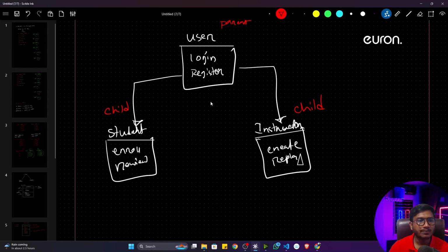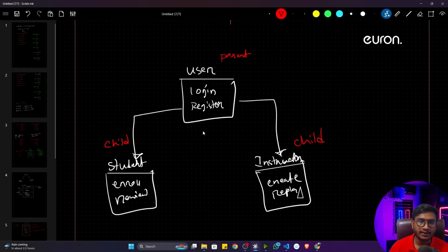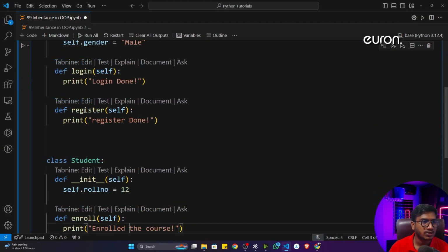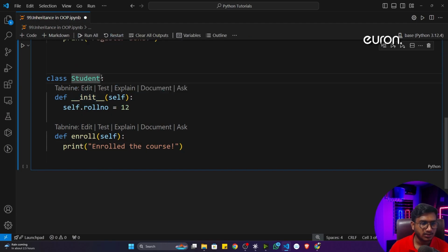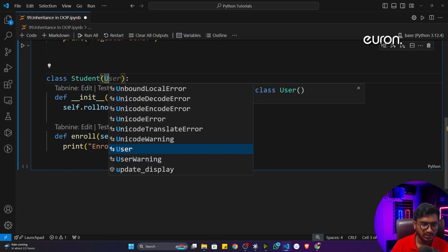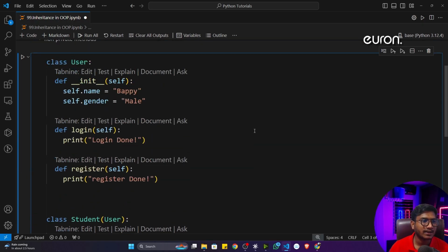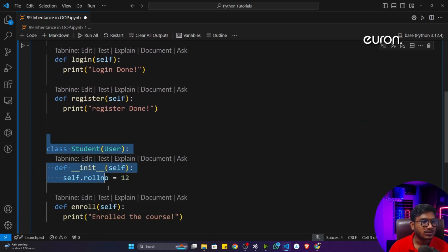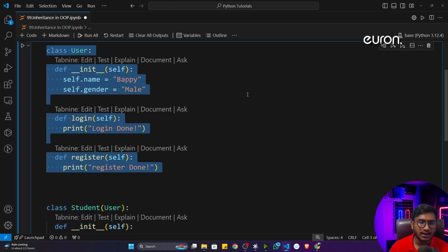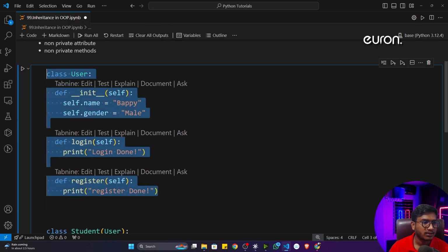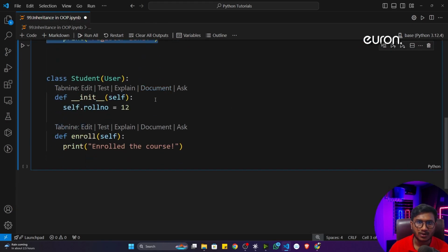Now here, as I told you, a student can also log in and register. For this I don't need to write these methods again and again. What I will do is perform inheritance with the User. If I want to perform inheritance with the User, simply take parentheses and inside that mention the User class. That's it. If you do that, your Student class is now inherited from the User class. That means whatever User has, your Student can also access. I hope that's clear.